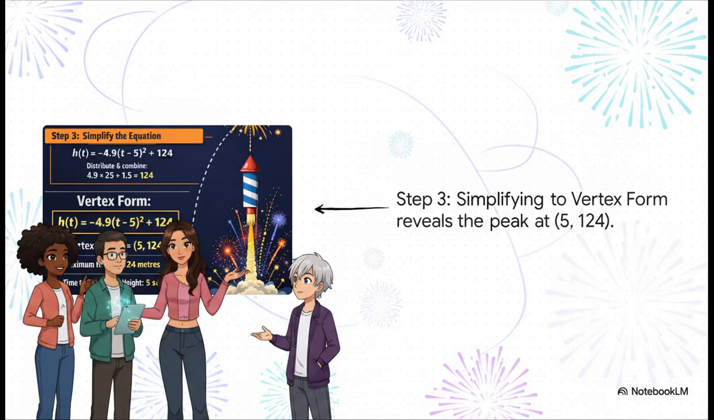Add that to our starting 1.5 and boom, we get 124. The equation is now completely in vertex form, revealing that our peak sits exactly at the coordinates (5, 124). Translating that back to reality, our firework hits its absolute maximum height of 124 meters at exactly 5 seconds. We literally just found the perfect explosion point.